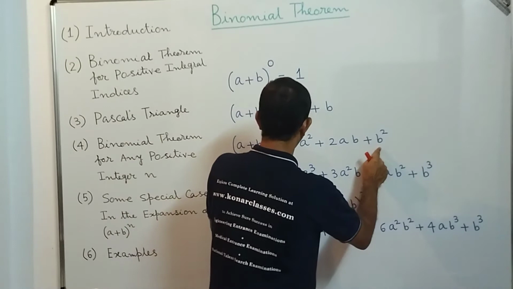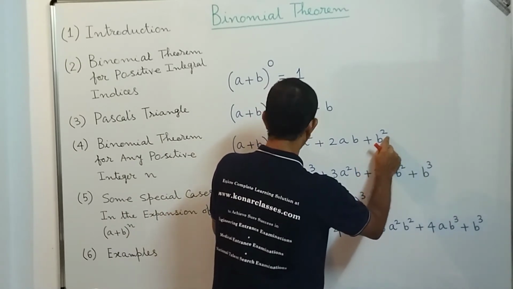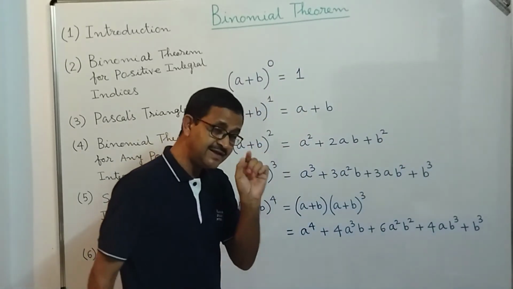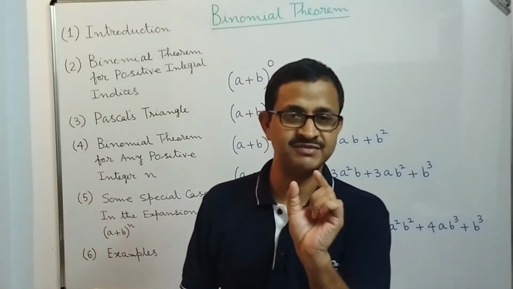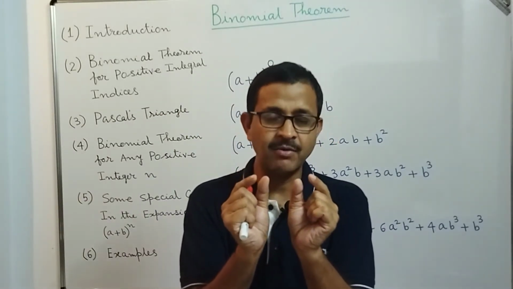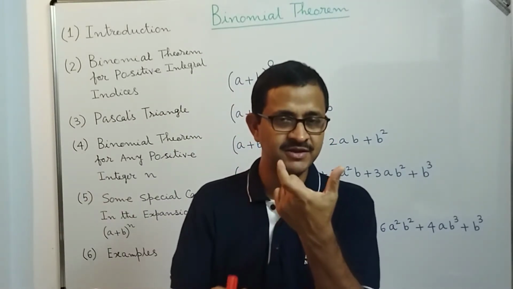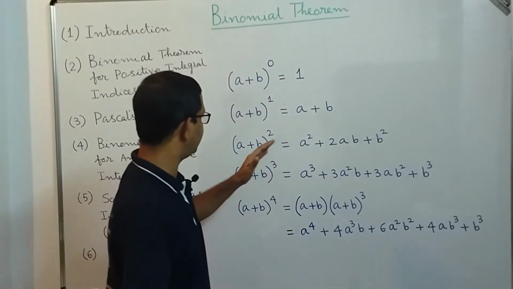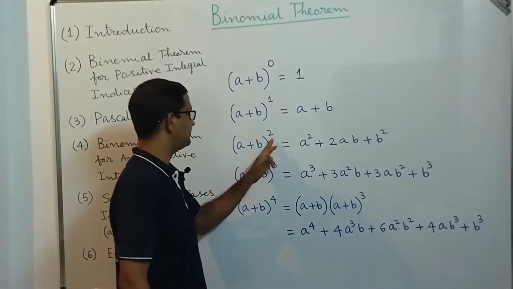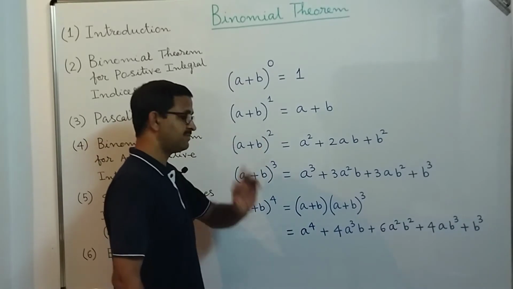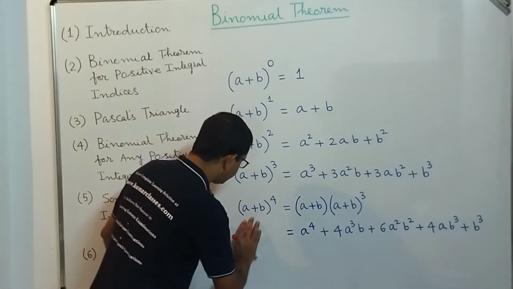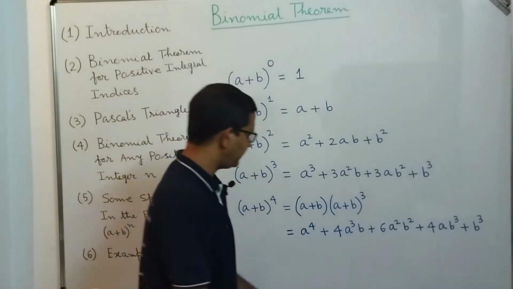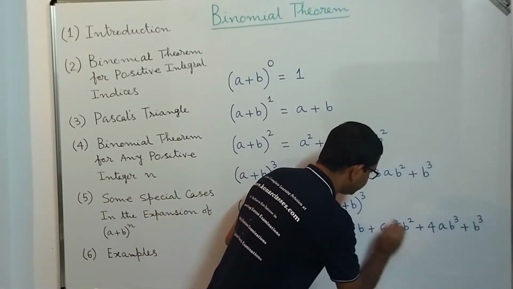And in this one, b power 2, the power is 2. So in any term in the right hand side expansion, if you add the power of a and power of b, then you will get the same number which is there as the power in the left hand side. Let's look at (a plus b) power 4, and let us take the term 6a square b square.